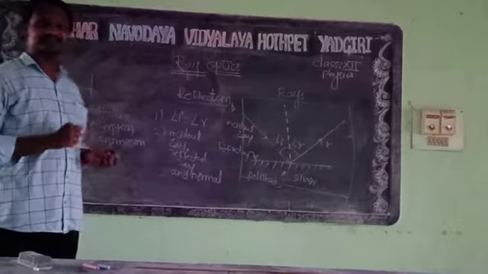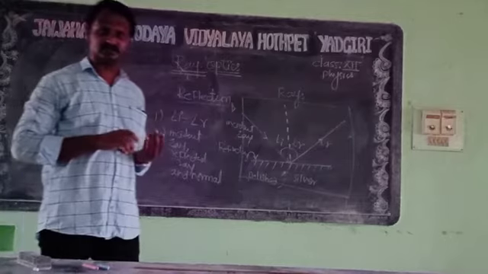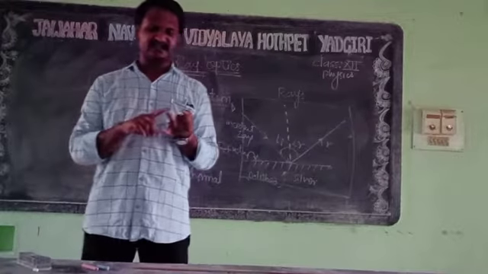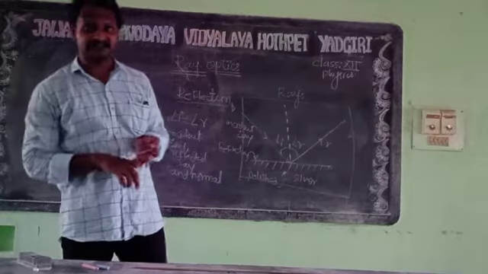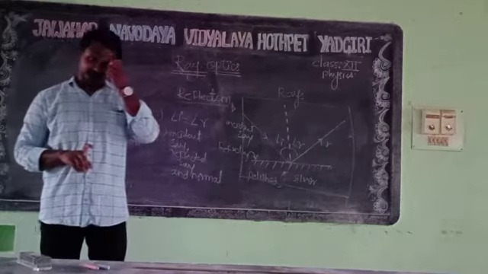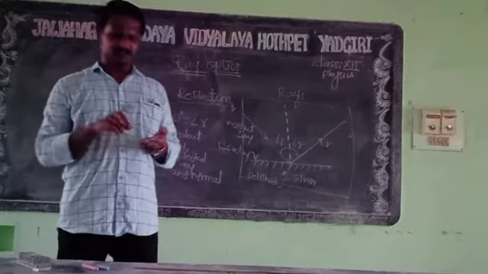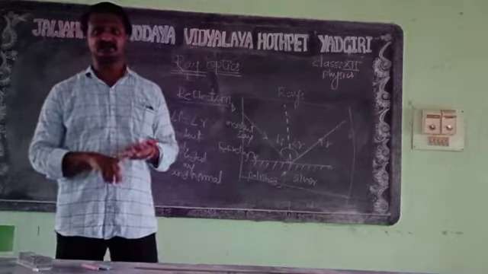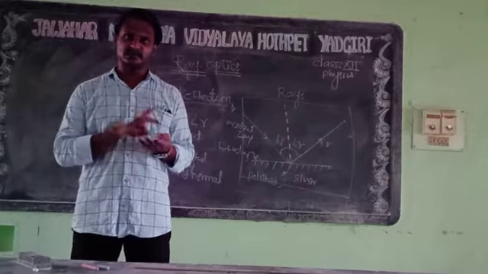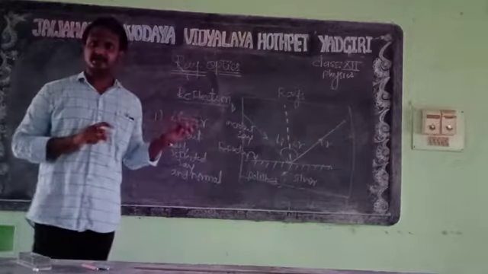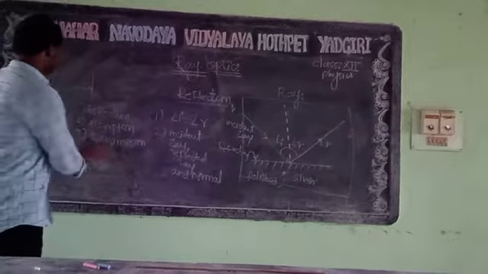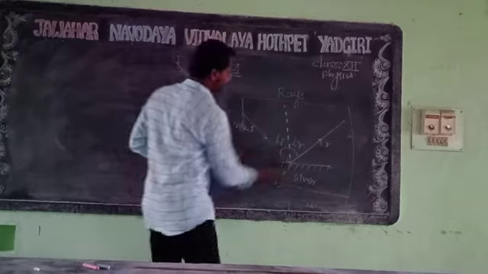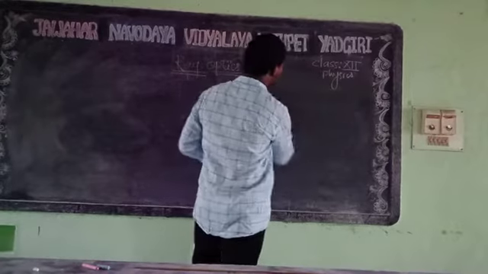Now we have to study the mirrors. Which types of mirror are we going to use in this chapter? One is the plane mirror, second is the concave mirror, and third is the convex mirror. Let's study the terms related to mirrors: pole, center of curvature, radius of curvature, principal focus, and principal axis. Till now clear? Now we will see the second part of the chapter, which depends on these terms, and we are going to use them throughout the chapter.